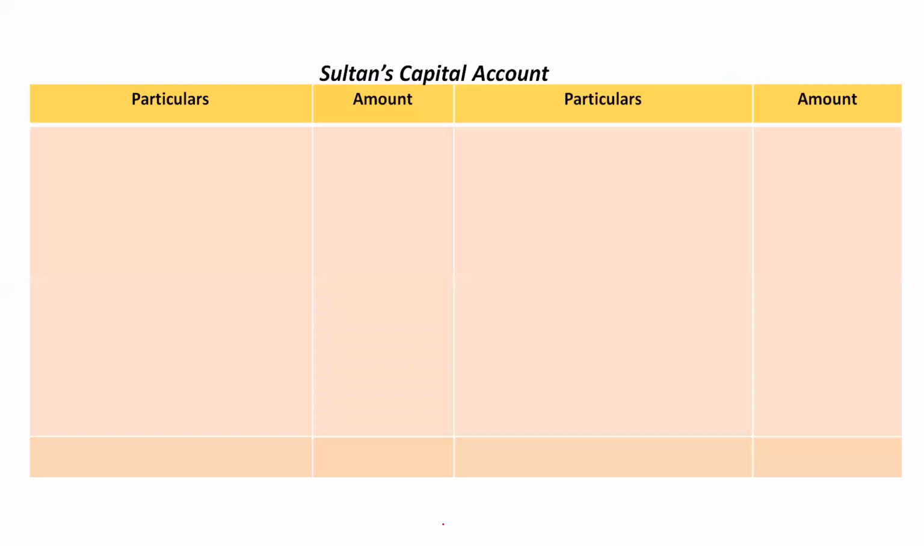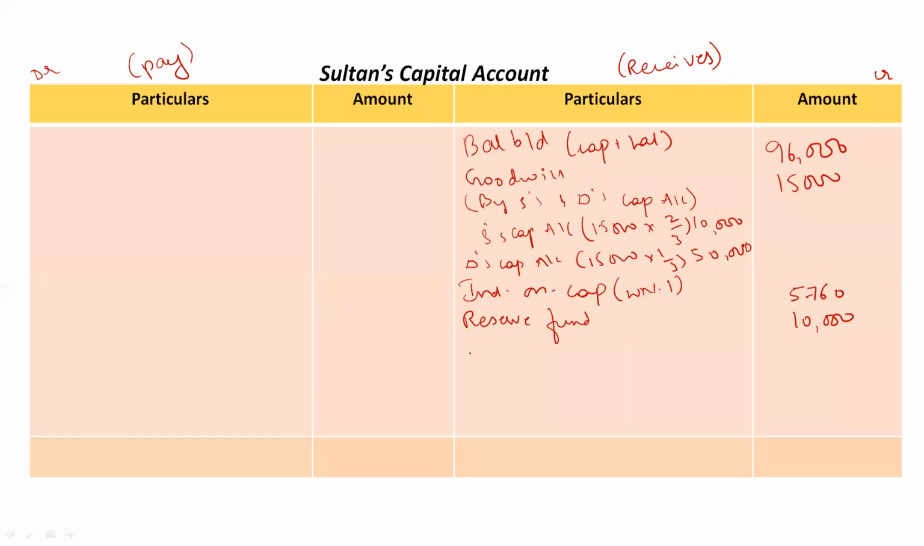Now this one we have to take it here. Again the deceased partner is receiving the profit from the firm, that is on the credit side. Take it as P&L suspense account.